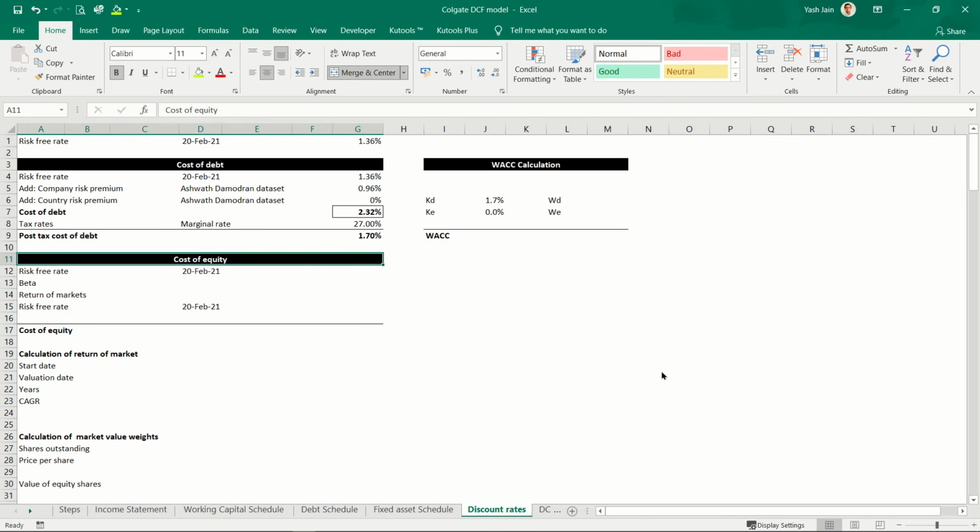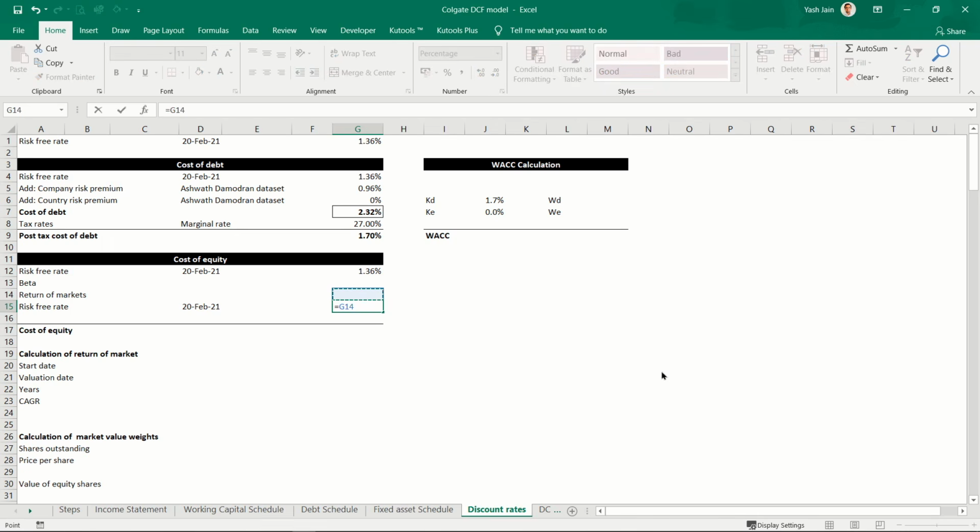So now we'll calculate cost of equity. There are multiple models to calculate this, but the easiest and the most widely used one is the CAPM model, which is risk-free rate plus beta multiplied by the difference of return of market and risk-free rate. So I need to calculate beta, returns of market and risk-free rate. The risk-free rate I already have, so I'll link it here. I need to calculate these two things. So let's calculate beta first.